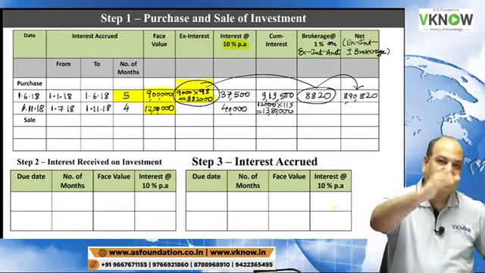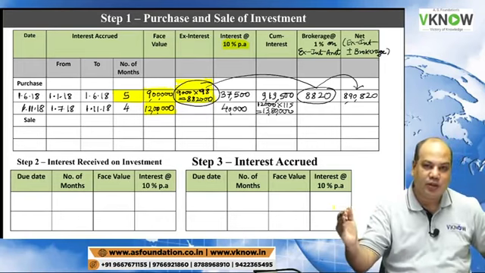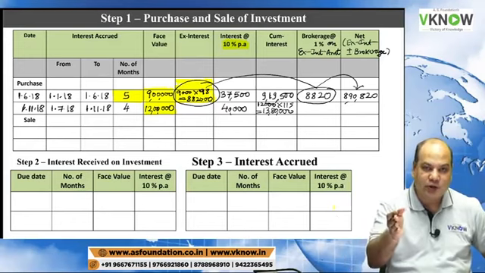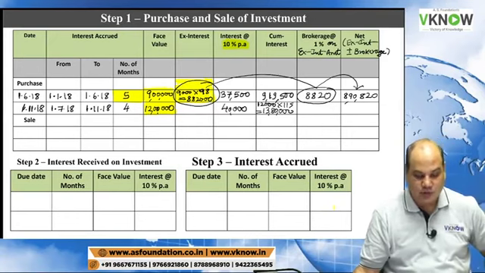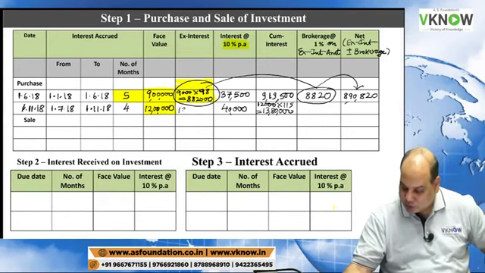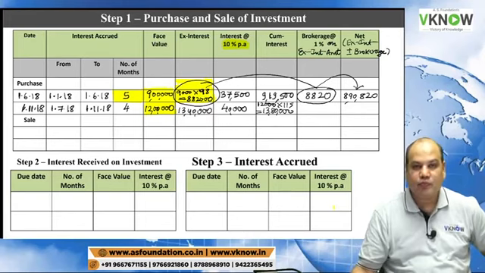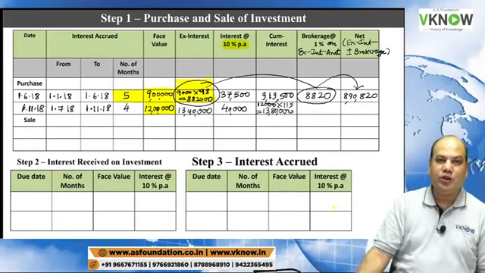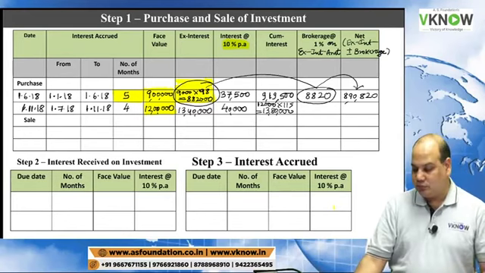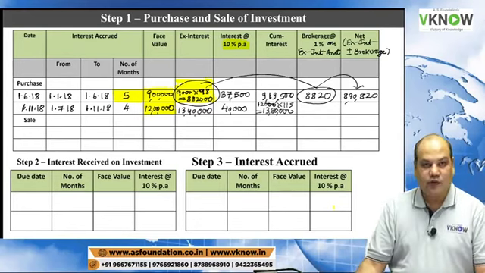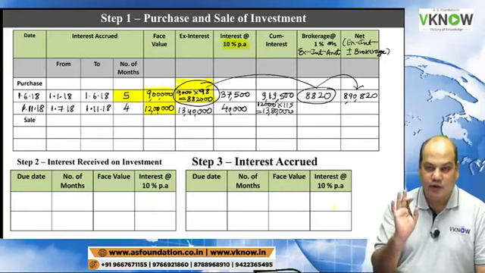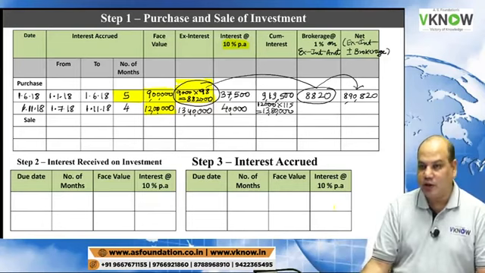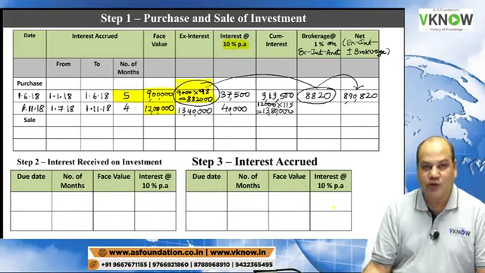Do the reverse working. 13,80,000 cum interest minus interest 40,000 is equal to ex-interest amount. So the ex-interest amount will be 13 lakh 40,000. Cum interest minus interest is ex-interest. Okay, be present every day and revise, then you'll understand.